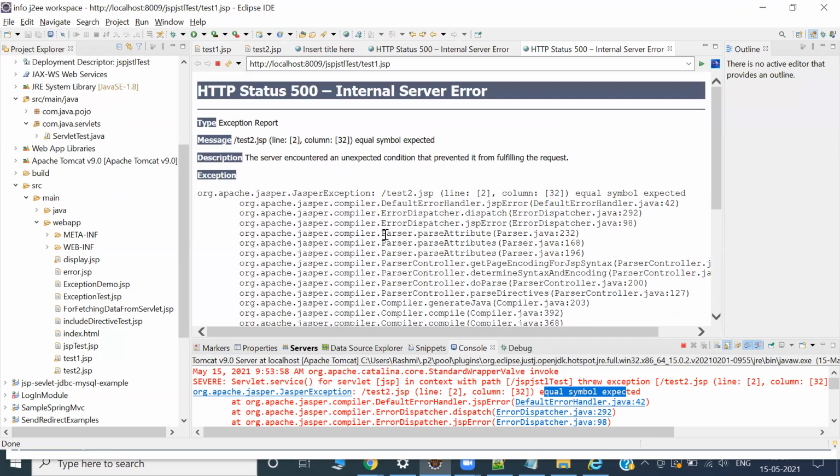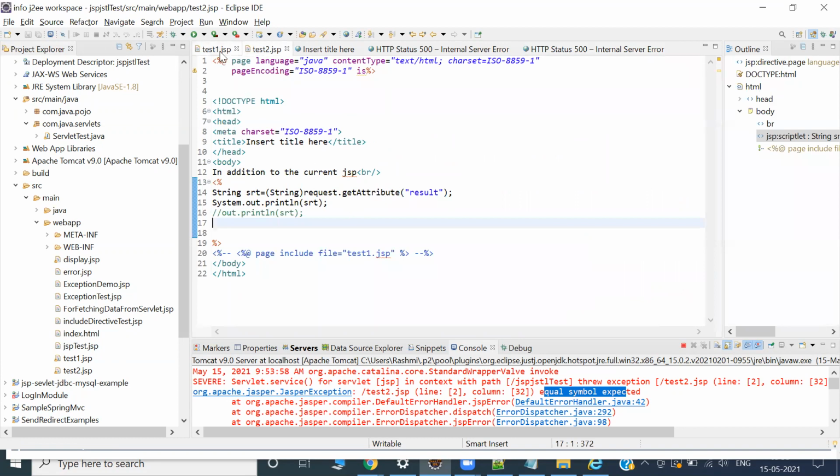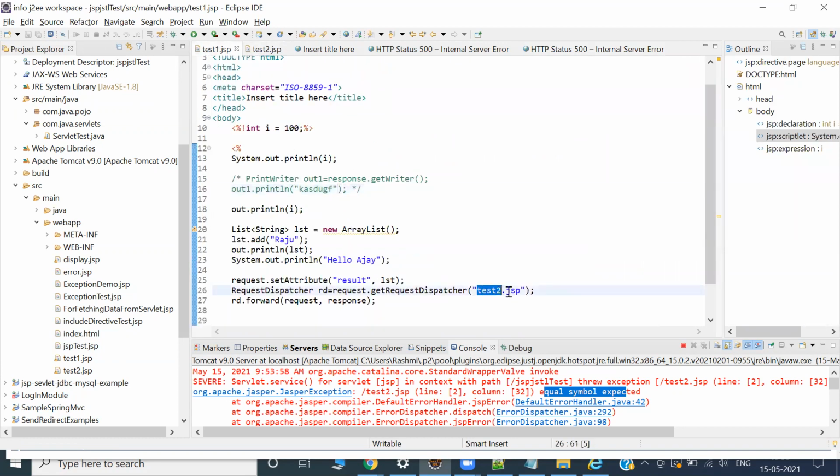I'm asking you to take a separate two JSPs. Your index or welcome page should be, let's say, the first JSP. From that JSP, just send this data to another JSP, or another servlet. In this case, suppose you want to send this data to another servlet; here I have sent it to test2.jsp, right? You can give any name, and that name should be there in the servlet @WebServlet inside brackets with the slash. It should be there, right?